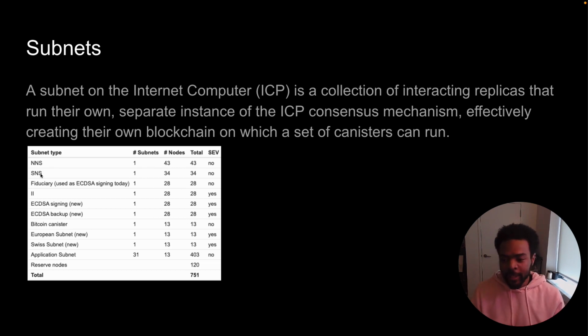Similar for the SNS subnet, this subnet is used to host applications deployed to the SNS. Then we have fiduciary, which is used, I think, particularly for things that involve DeFi. And we'll get into more of this, but these are a few different subnet types, along with the number of nodes in each subnet.